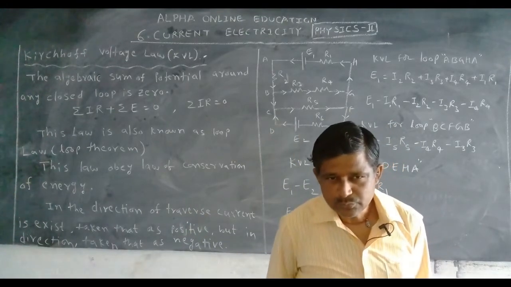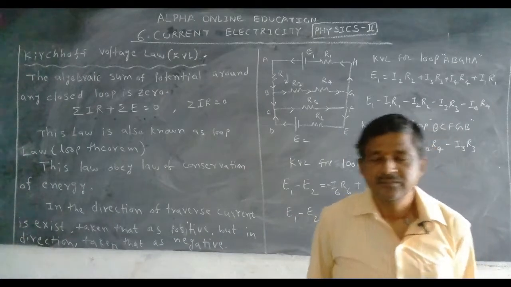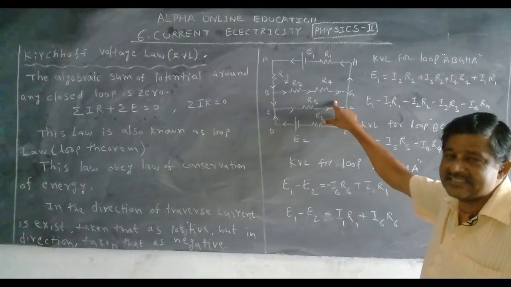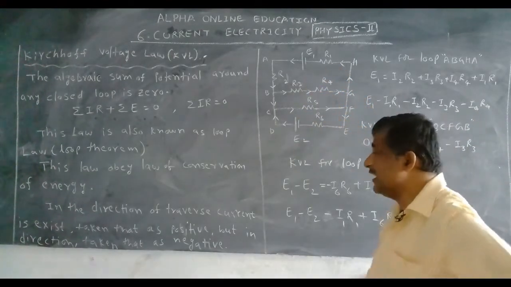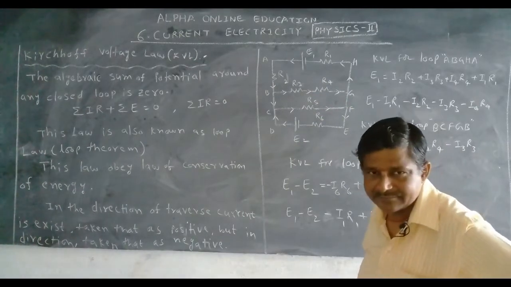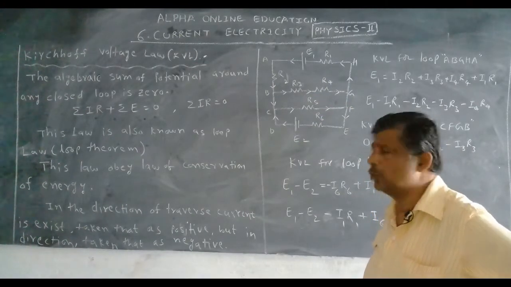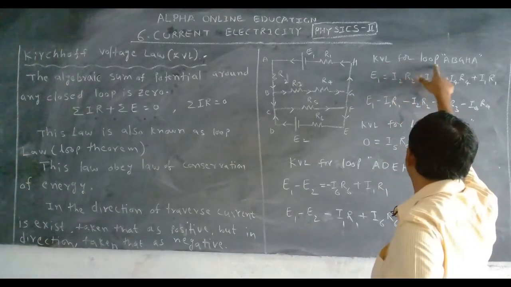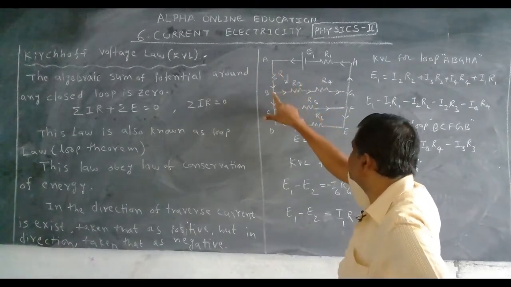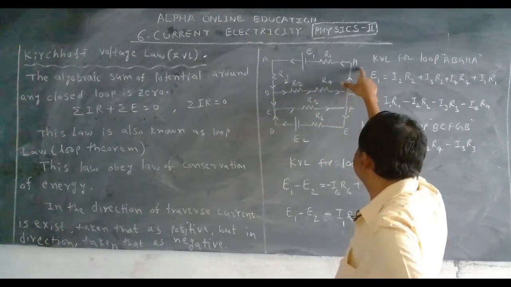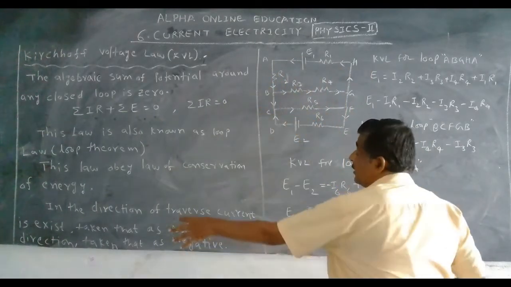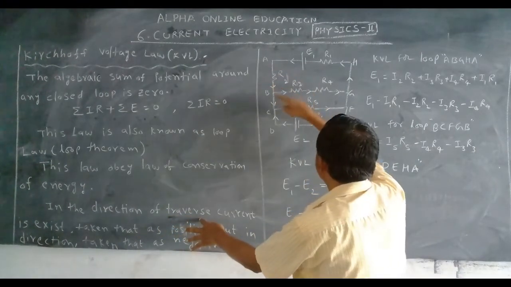Now we want to prove that, or write that. So we take one complex circuit. Number of resistors are there, and two sources are there. Now we want to apply the Kirchhoff voltage law for any loop. Now KVL for loop A, B, G, H, A. This is the chosen direction. It is called the traverse.